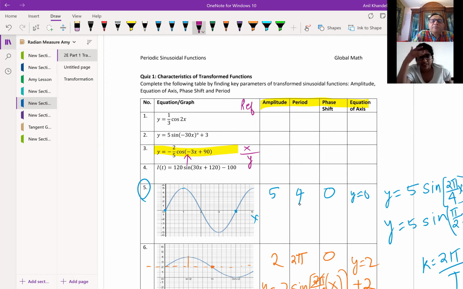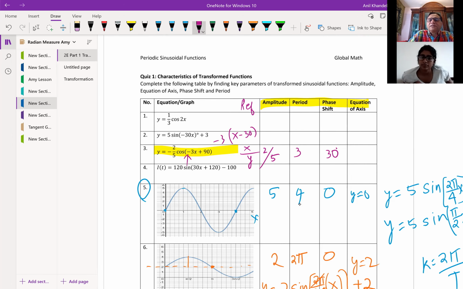So what is the amplitude in this case? Can you tell me the amplitude? For the first part, we take out the minus 3. And the period then is? The period is 3, right? And for the phase shift, you will take out minus 3, so you'll rewrite this as x minus minus 30. We'll assume this to be in degrees. So the phase shift is minus 30, which means 30 to the right. So we'll write only 30 degrees. If it is left, we'll write minus.